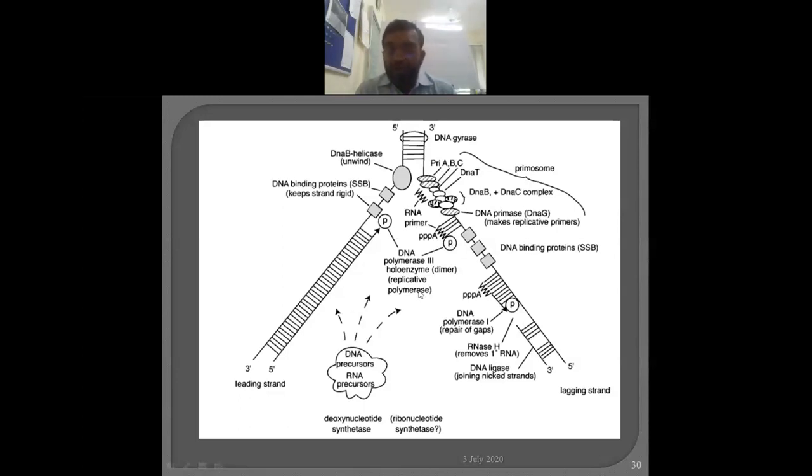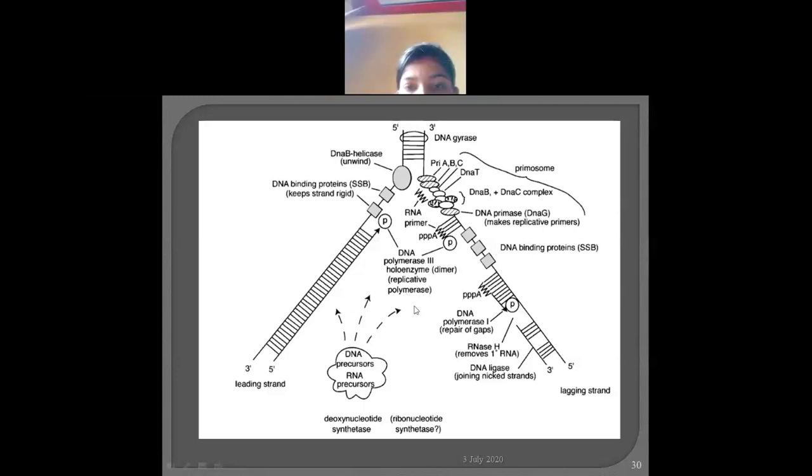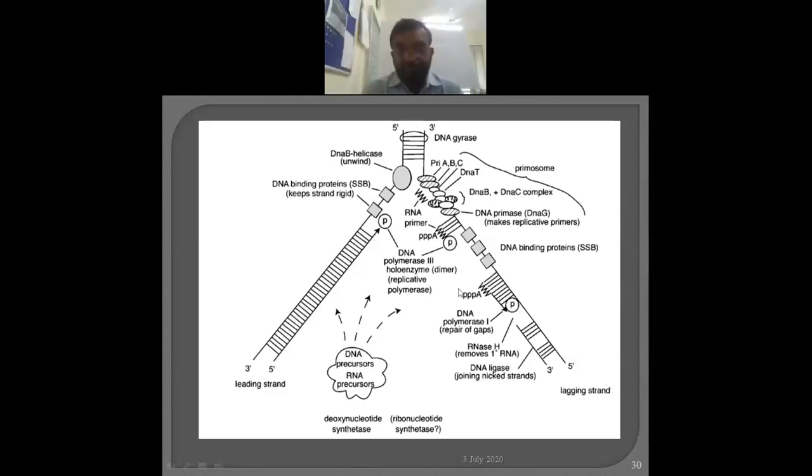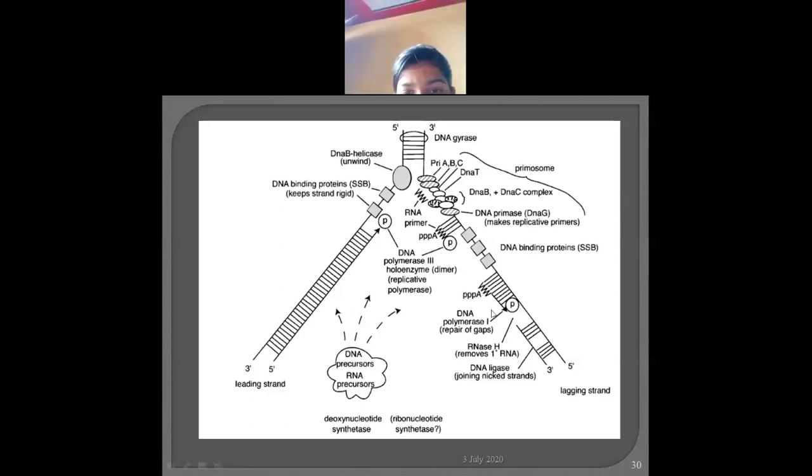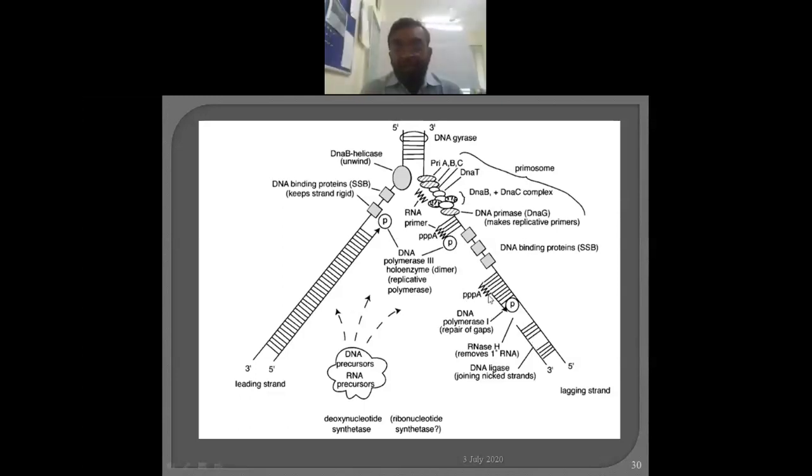Means not only speed you have to maintain, but also appropriately incorporate, wherever the T is there, A should be there. Now what happens? Here the task is that we have to synthesize the DNA. Okay, but on another side, what happens after that? RNA patches are also there. Here at only one time the RNA patch will be there, but on another strand, the lagging strand, there are so many RNA patches.